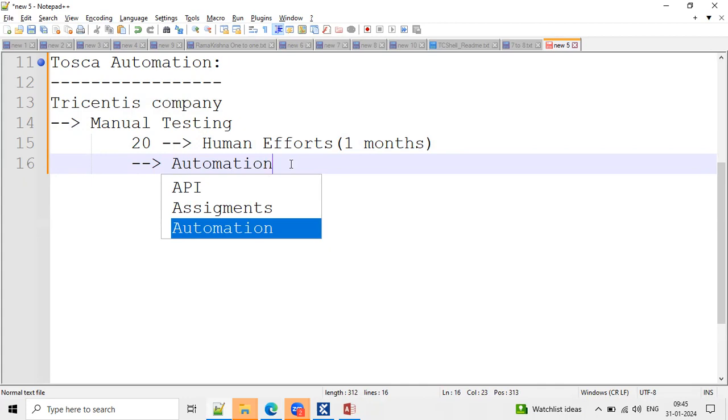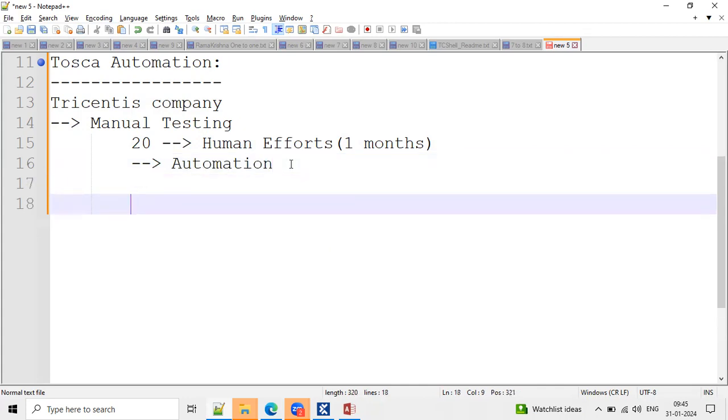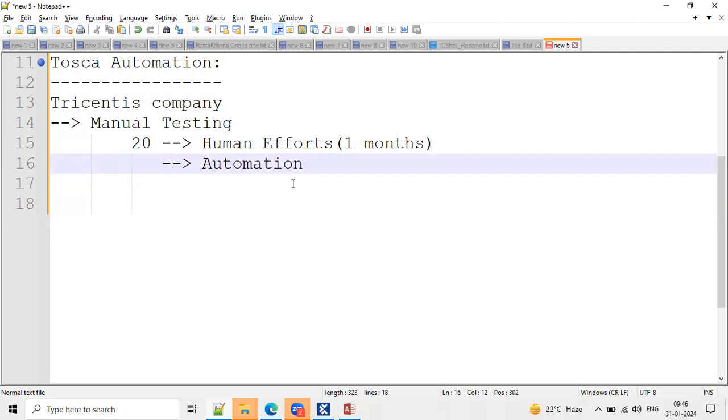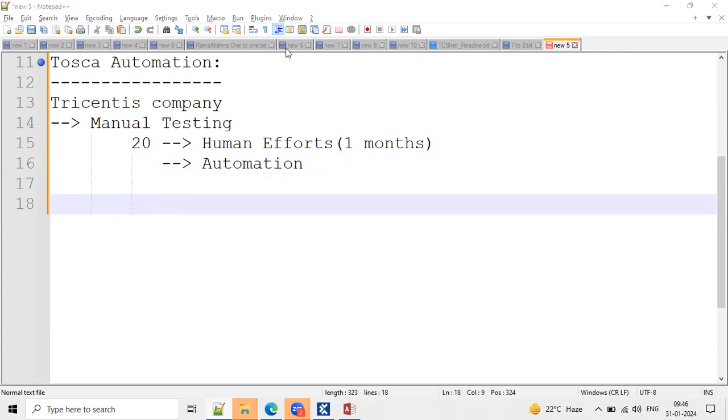I'll give you one example. What is manual testing and what is automation testing? Nowadays it is very easy to place orders to get food. Let's go back almost 10 years.